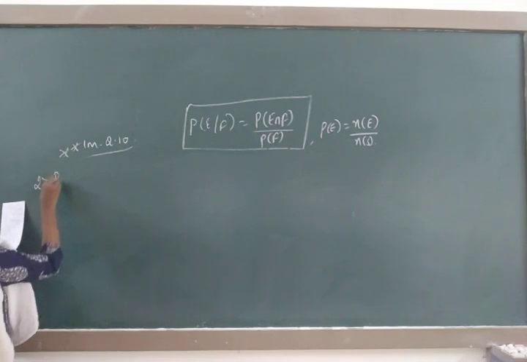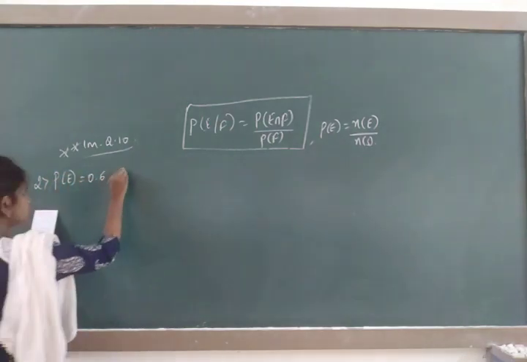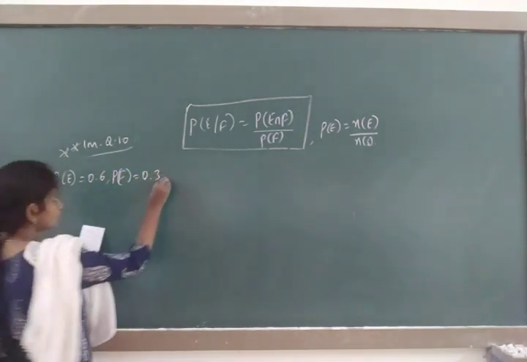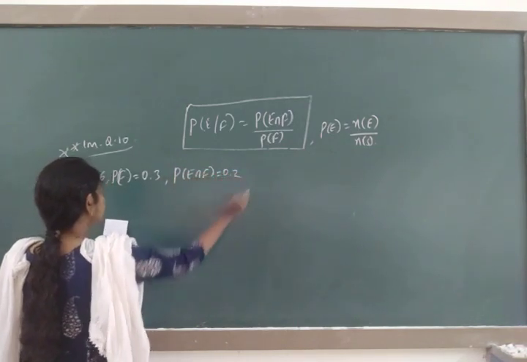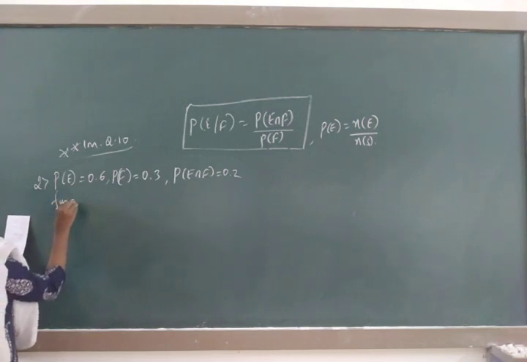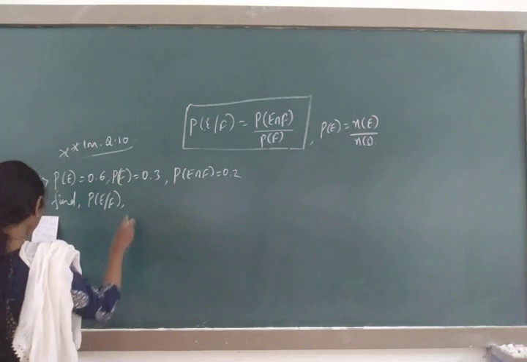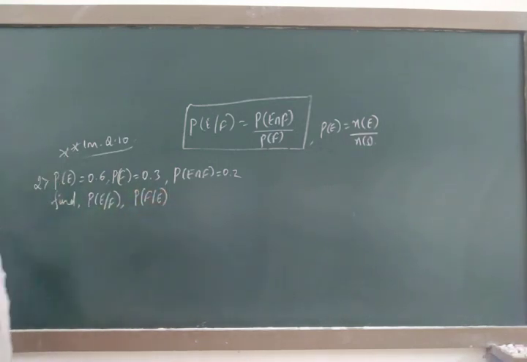P of E is equal to 0.6, P of F is equal to 0.3, P of E intersection F is equal to 0.2. Find P of E by F and P of F by E. So two values we are going to find out. First of all we will take the solution.